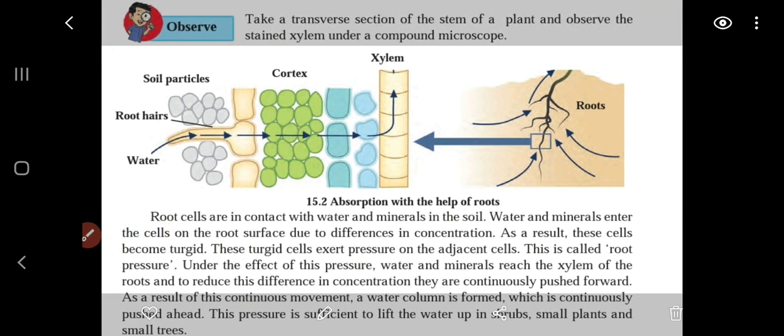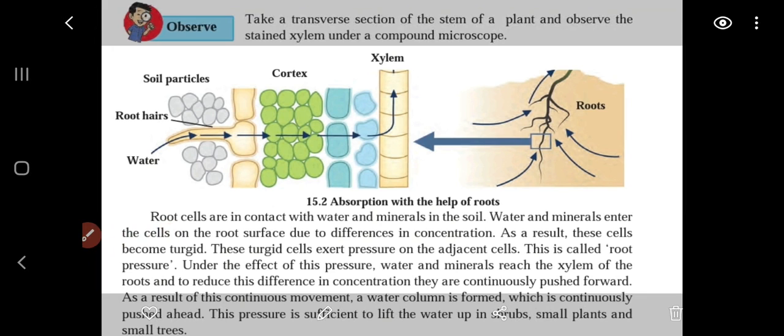Okay, so the same thing happens in the normal case as well, where the roots are deep inside the earth, so they absorb water through the cells. Root cells are in contact with water and minerals in the soil. Water and minerals enter the cells on the root surface due to a difference in concentration.